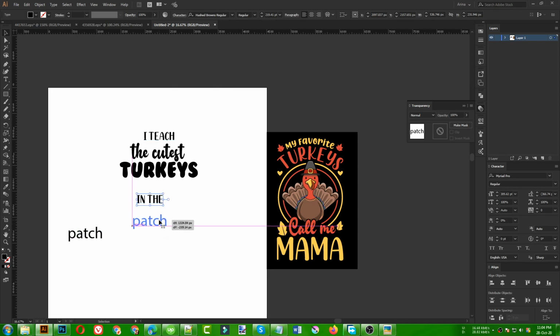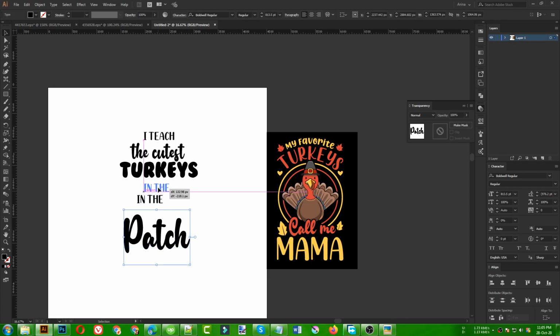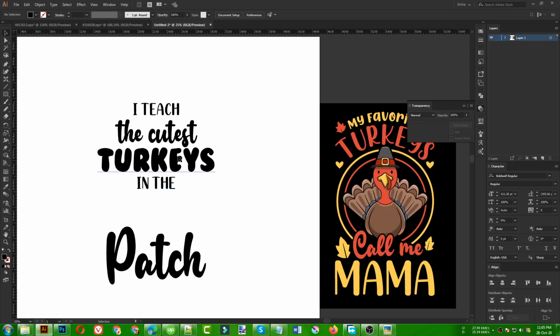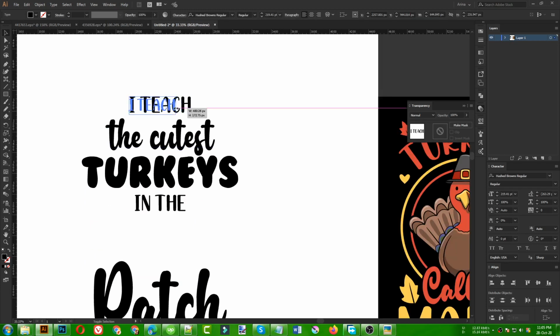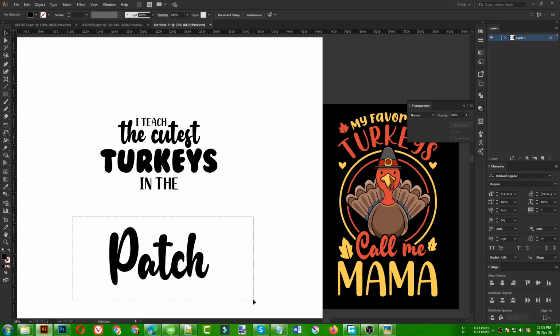So that is the turkeys in the patch. For this patch I'm going to use this font because this is the patch kind of font, like the pumpkin and the other stuff. This one I'm going to make simple. I'm not going to spend too much time like on that one. So that is good for me. I just need to keep everything in a row like this. I'm going to make it a tight design, not too much longer than the previous one. Okay, cutest turkeys in the patch. So that is good for me.